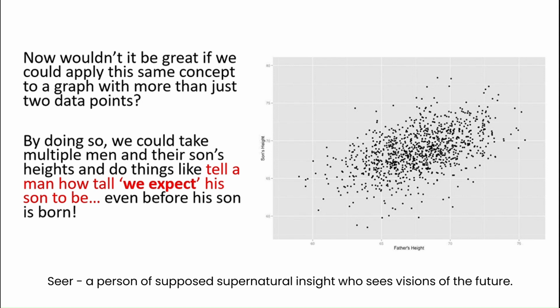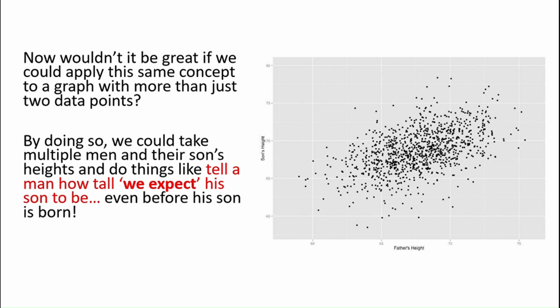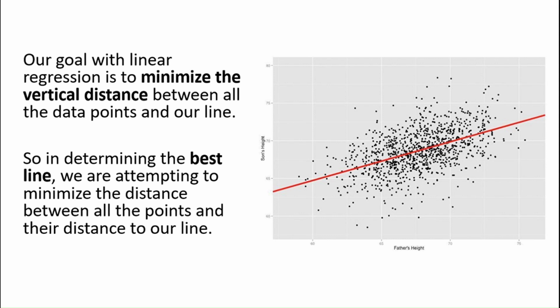But more seriously, the height that we predict is not necessarily going to be true. But the keyword here is we expect. And this is the idea behind supervised learning, that we are going to have a bunch of labeled data points using which we will create a model to predict a variable given other variables. Our goal with linear regression is to minimize the vertical distance between all the data points and our line.